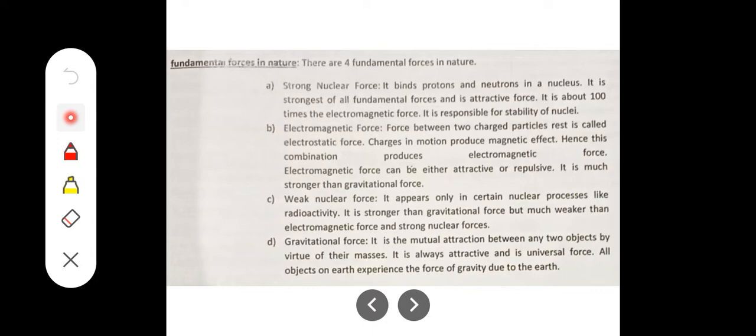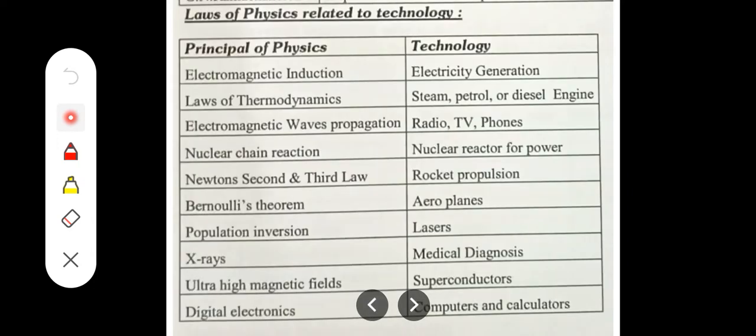So, we are dealing with the physical world, first PU physical world. Among the topics, we have covered up to principles of physics and technology.